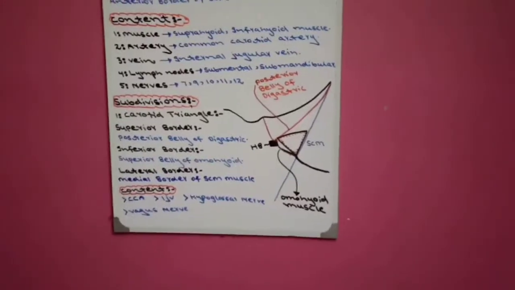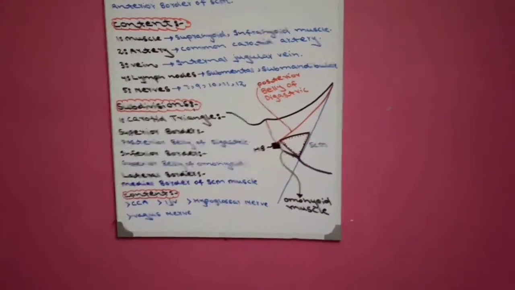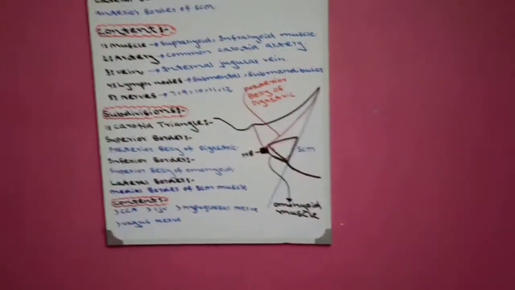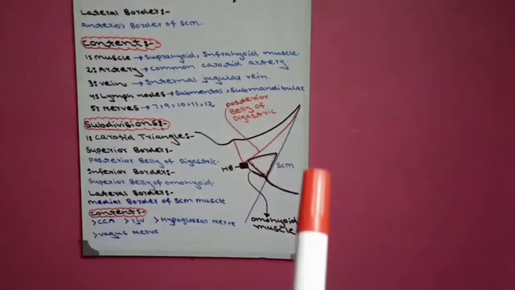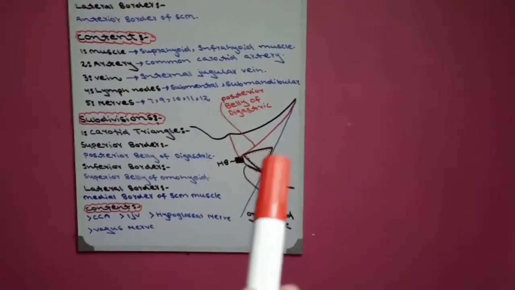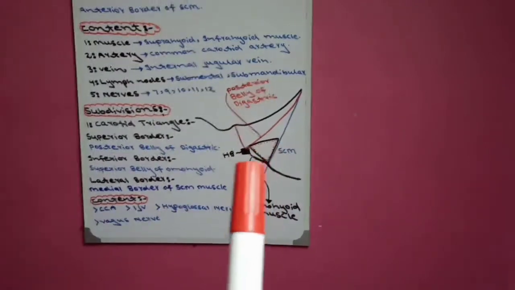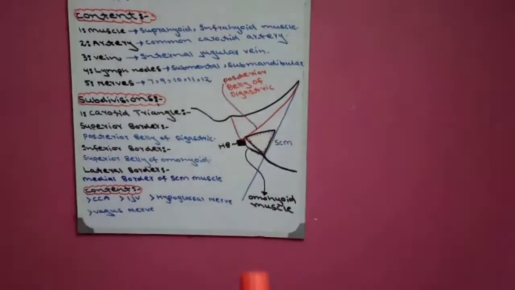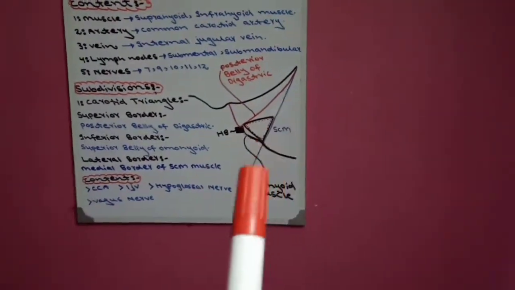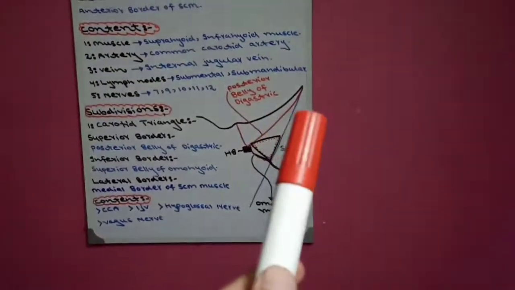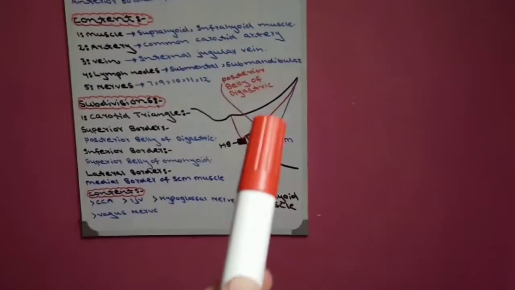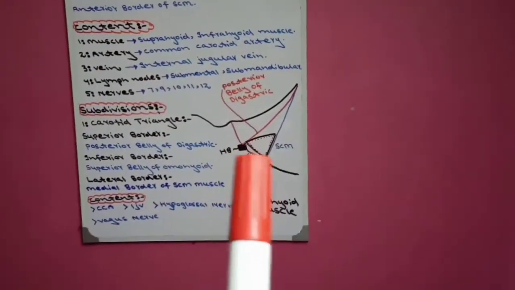Now the carotid triangle, why is it called carotid triangle? Because common carotid artery is present in this triangle. Now the diagram, this is the carotid triangle. Meaning carotid triangle is formed between three structures. Number one, anterior border of sternocleidomastoid. Number two, posterior belly of digastric, and number three, superior belly of omohyoid muscle.